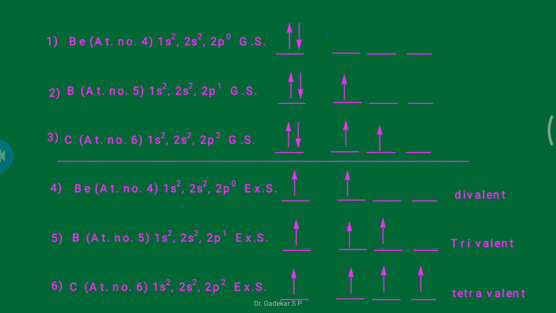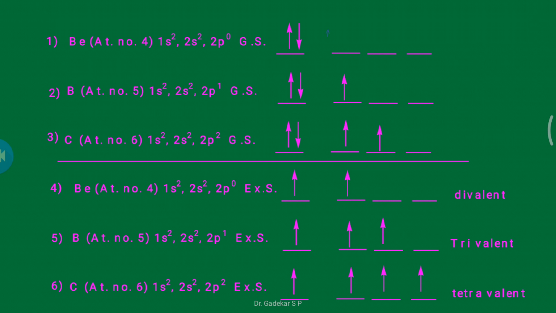If boron is excited, one 2s electron is transferred to the 2p orbital, giving three unpaired electrons. The electronic configuration changes through mixing and recasting, and boron forms a trivalent molecule, showing trivalency. Okay, so this is the concept of hybridization.